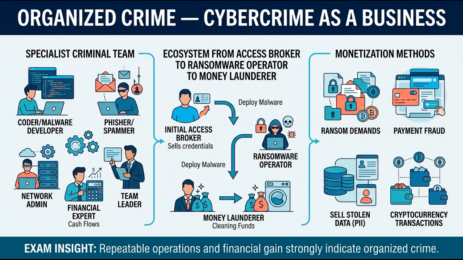A modern criminal ecosystem can include developers who build malware, access brokers who sell entry into organizations, operators who deploy ransomware, negotiators who contact victims, money mules who move funds, and specialists who launder cryptocurrency. This division of labor allows a group to combine capabilities without every member being an expert. Common activities include ransomware, payment fraud, account takeover, identity theft, business email compromise, theft and resale of data, and blackmail.